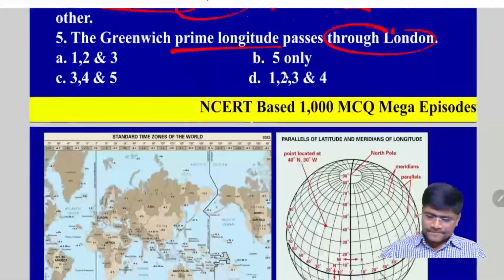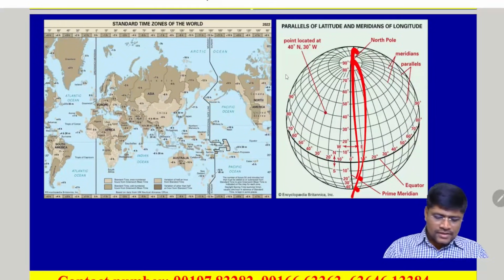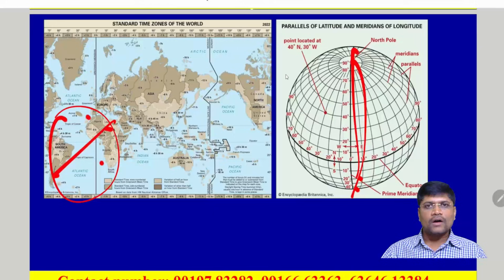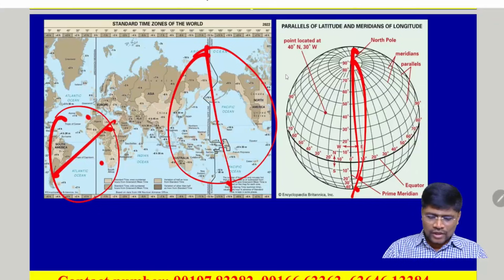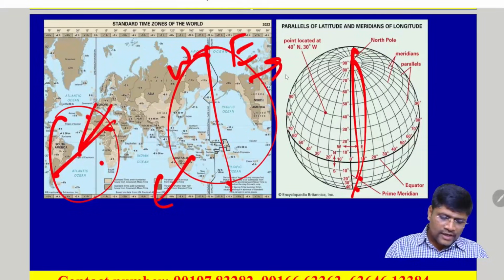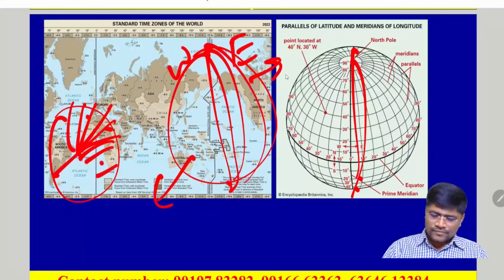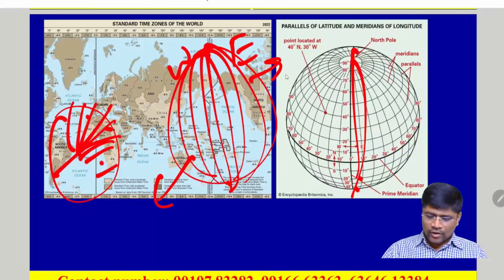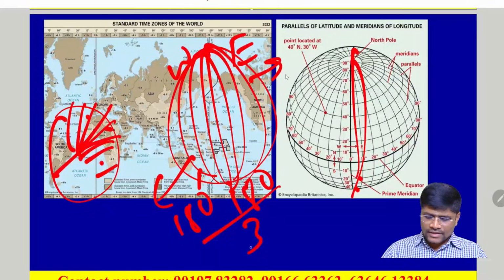Let's see the explanation. We know these are the longitudes, the vertical lines connecting from north to south. Just like we know that the equator divides the earth into two equal halves horizontally, similarly, the prime meridian also divides the earth into two equal halves as the eastern hemisphere and the western hemisphere. Just like from the equator we have drawn the 180 latitudes in both the hemispheres, similarly, we have drawn the 360 longitudes. 180 longitudes in the east and 180 longitudes in the west. So totally we have 360 longitudes.